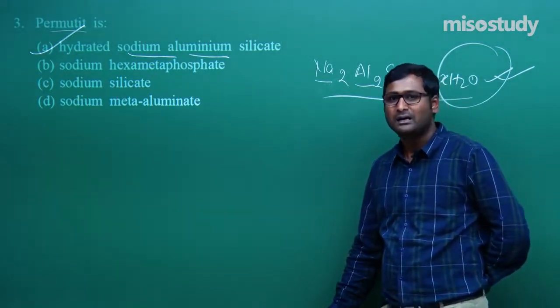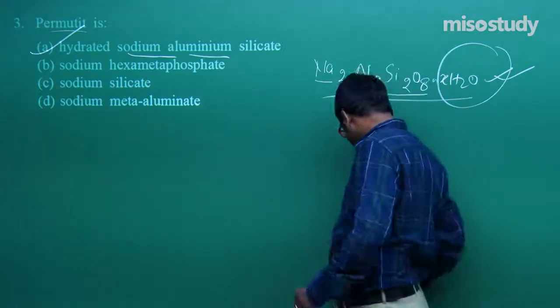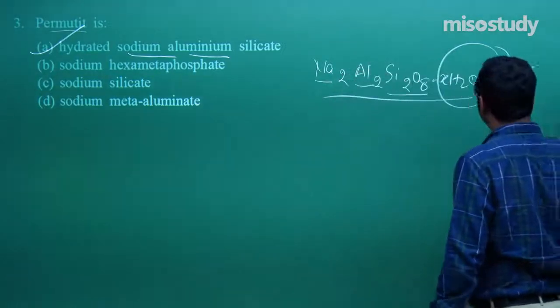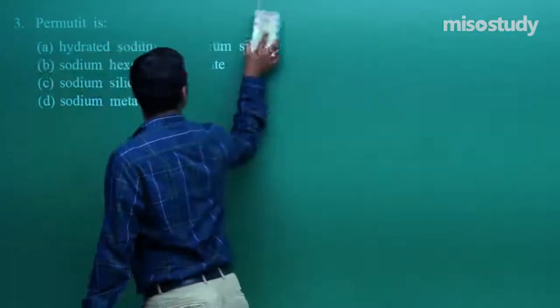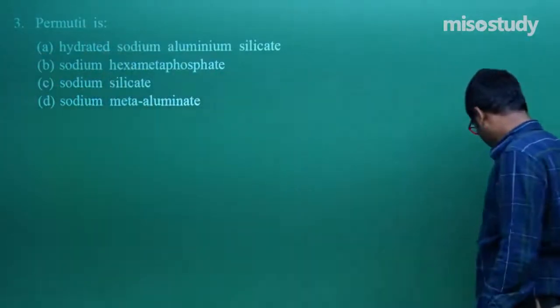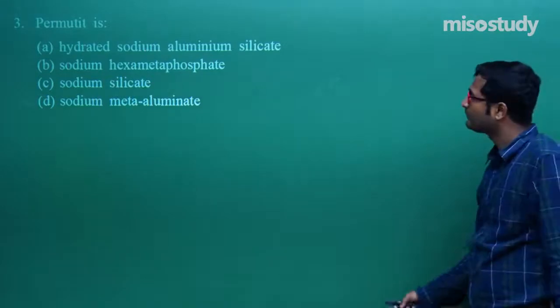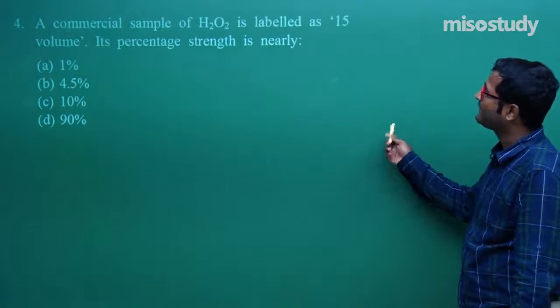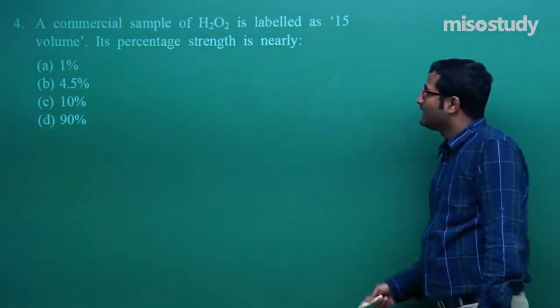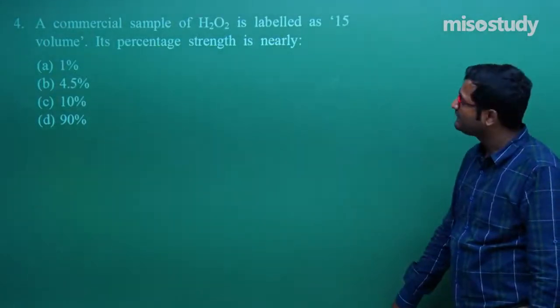Clear to you? Now friend, let's move to the next question. Wait for a moment. Now the next question is question number 4. This is a calculative type question, a calculation based question. Now read the question carefully.